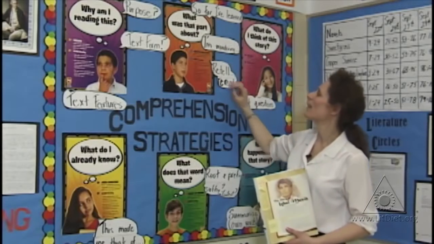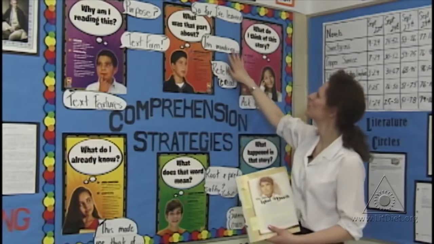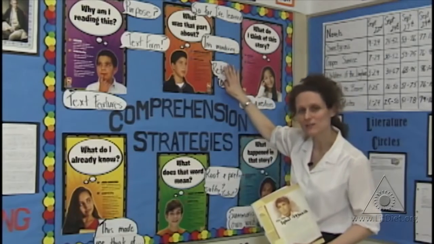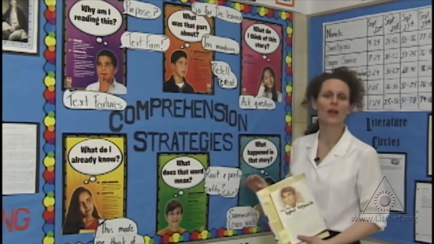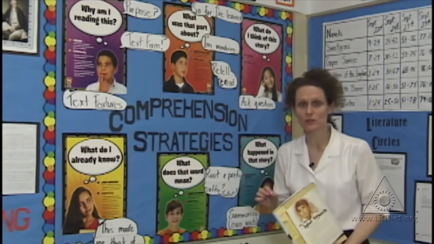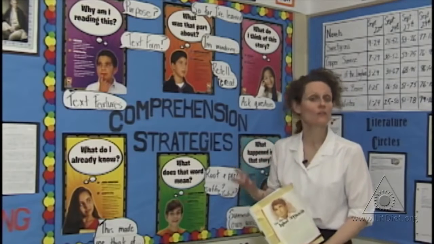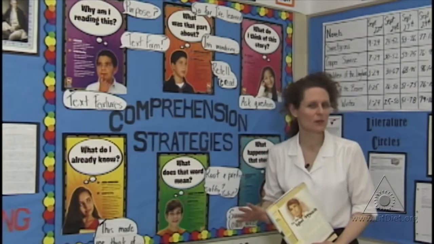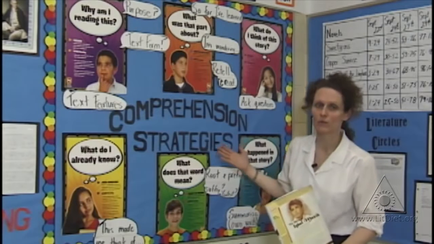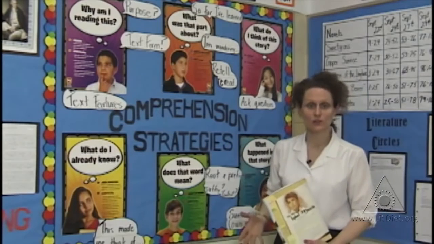A couple of the strategies that I focus on for during reading are to summarize what you've learned so far. I also like to talk to the kids about things that aren't answered in the text yet that they might be wondering about. And in order to ensure that they're understanding, get them to retell or I retell or summarize what's gone on. And if I don't understand what's gone on or something's a little bit confusing, they have to go back and reread it, because that's a really good strategy for understanding.